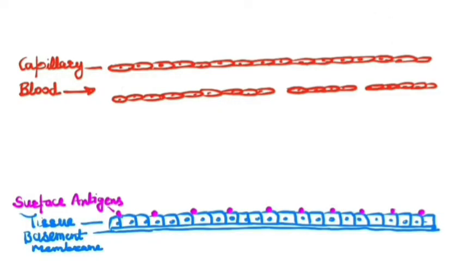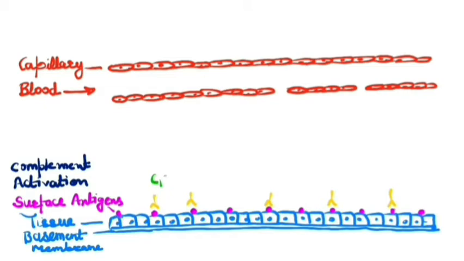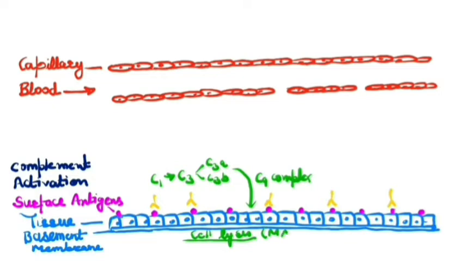This is the fixed tissue with surface antigens and a nearby capillary having preformed antibodies in blood. These antibodies are formed against own body antigens either due to unknown reasons or due to persistent microbial infection. These antibodies then bind to antigen on tissues, resulting in complement activation. Complement, through a series of complement proteins, leads to the formation of MAC causing cell lysis. C3a, C4a and C5a produced in the above reaction act as anaphylatoxins causing inflammation. The mechanism I have already explained earlier.